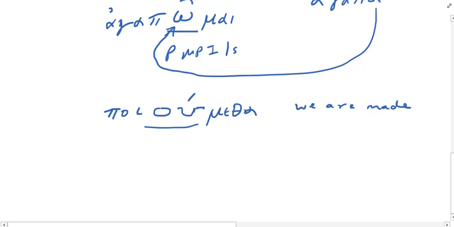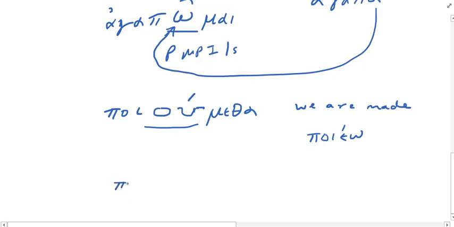All right? Now, if I gave you poioumetha and said parse that, you could, because you know -metha is first person plural and middle passive. And then you would look at the front part and say, what is a verb whose lexical form has poi in it? And clearly it would be poieo. That's the only verb you know that even looks similar to that. Okay? All right. Let's do one last one.